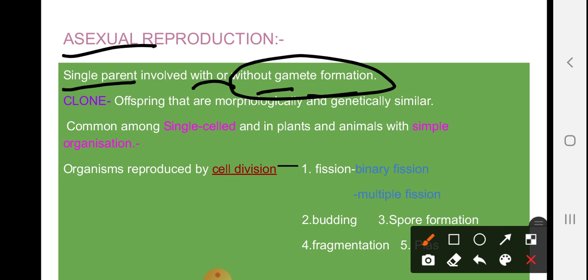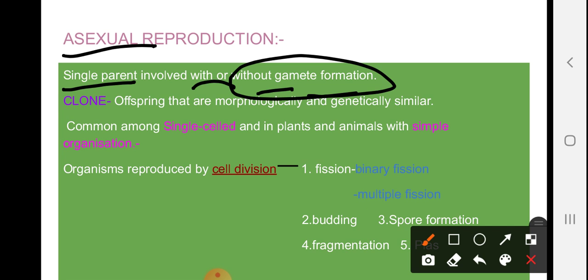So what is a gamete? Gamete is actually a unicellular cell, or you could say a haploid cell, which is produced by the sex organ, okay. Here a gamete may or may not be involved in the process, but a sex organ is not required in asexual reproduction.